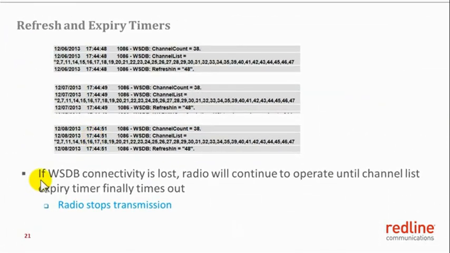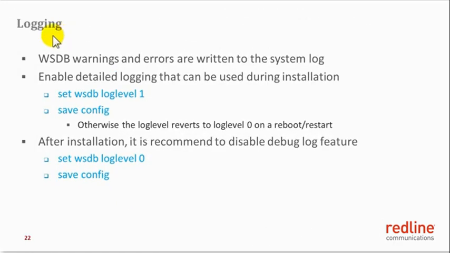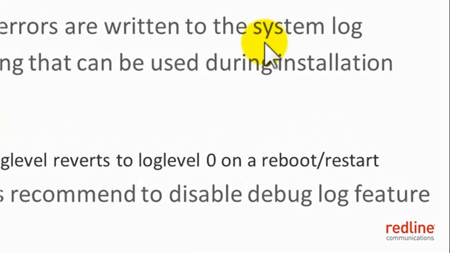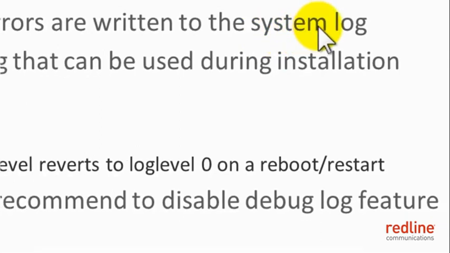As mentioned earlier, if white space database connectivity is lost, radio will continue to operate until the channel list expiry timer finally times out. Once the channel list has expired, the radio will stop transmission. Transactions between the Ordeal 3000 UHF system and the white space database, as well as warnings and errors, are written to the system log. That is in the logs of the Ordeal 3000 UHF systems.